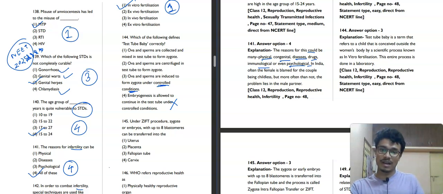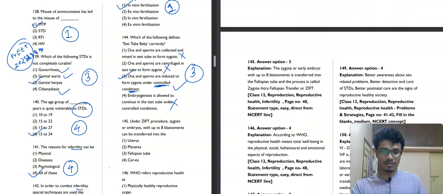Ova and sperms are collected and mixed in the test tube to form zygote. This is not correct. Can you tell me why? If you just mix sperm and ovum in a test tube, it will not form zygote. You need to provide controlled conditions for this process. That's why this is not correct. Ova and sperms are centrifuged in a test tube to form zygote, this is absolutely not correct. Ova and sperms are induced to form zygote under controlled condition. These words, controlled condition, are why this option is correct. The third option will be our correct answer for this question.